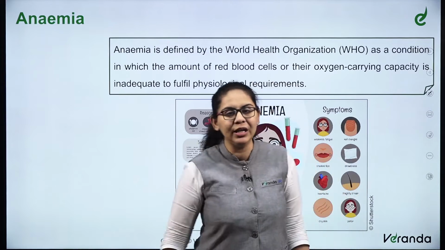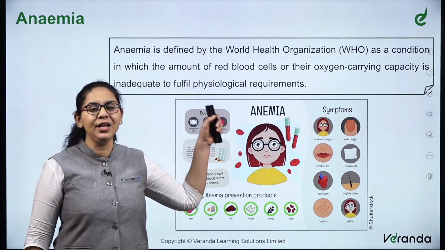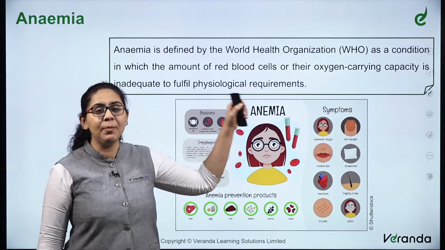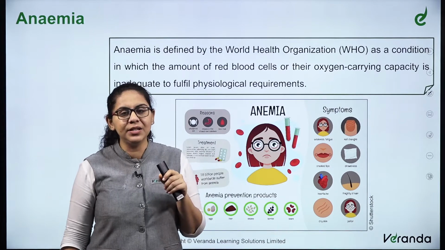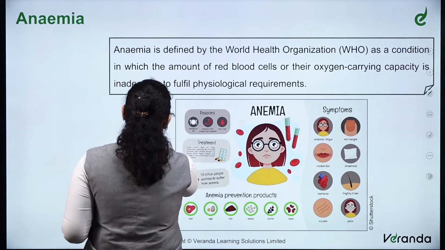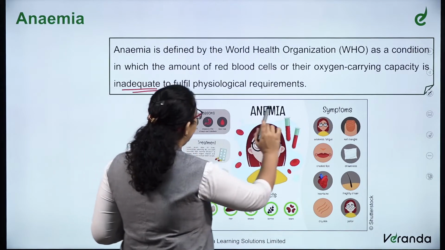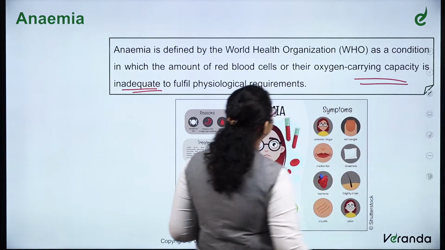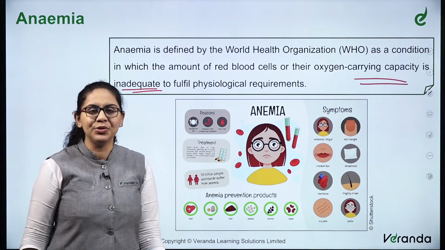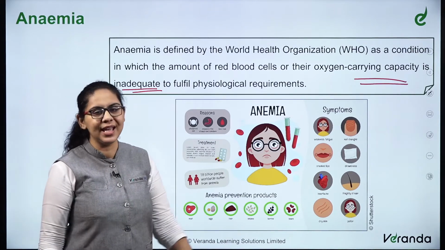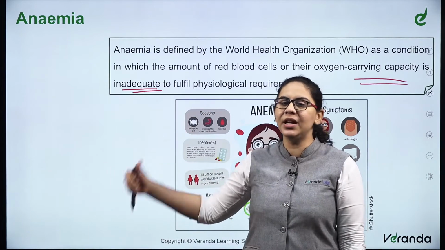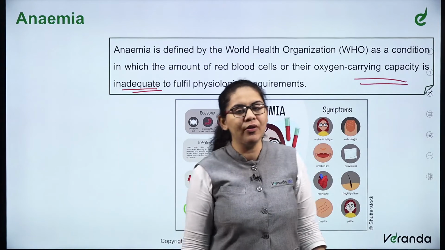To be more specific with the definition, anemia is defined by the World Health Organization as a condition in which the amount of RBCs, red blood cells, or their oxygen carrying capacity is inadequate to fulfill physiological requirements. WHO says when the amount of RBCs is decreasing, it means indirectly the oxygen carrying capacity of the blood is decreasing. That is the condition of anemia.